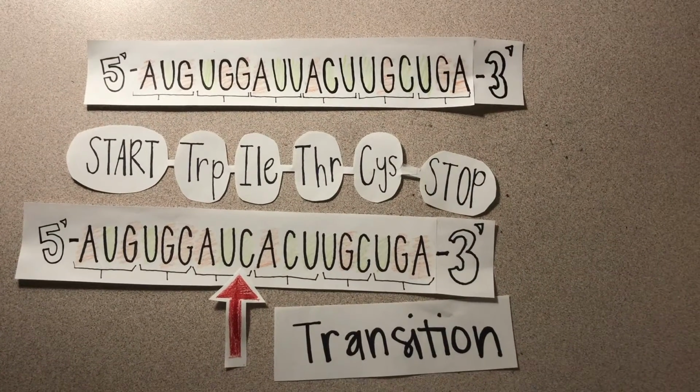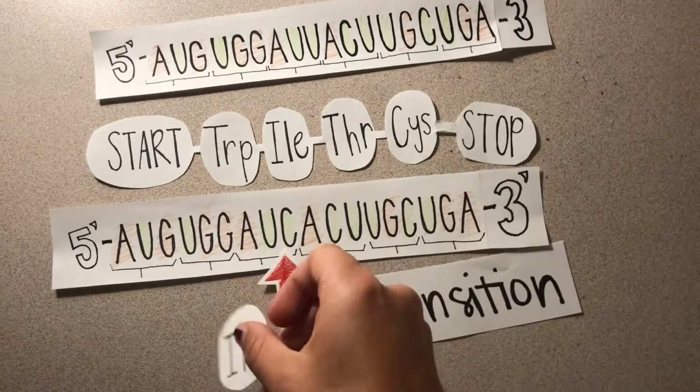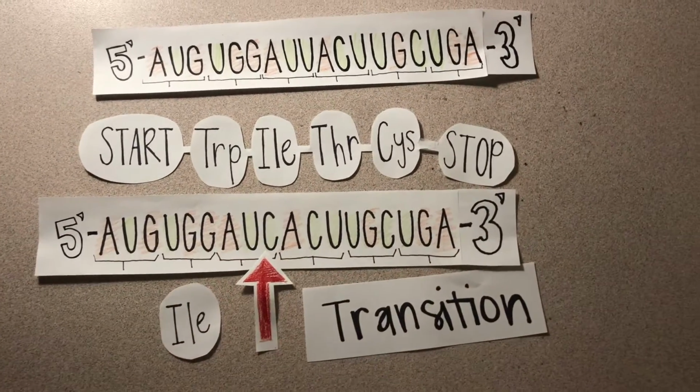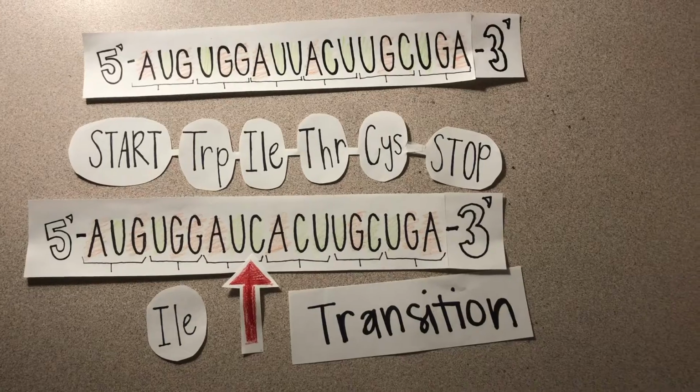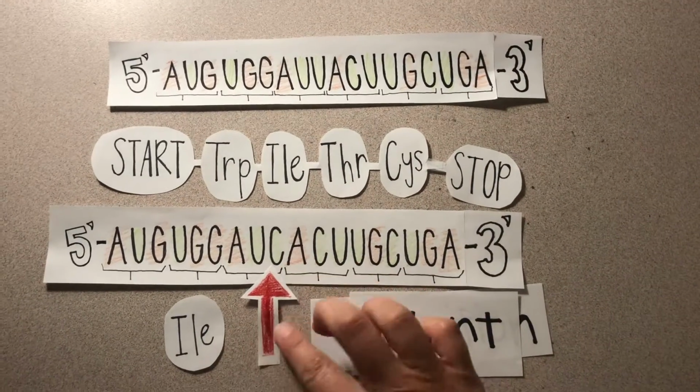And if AUC is in AUU, AUC codes for ILE, amino acid, which means it is silent. It is the exact same, so there would be no change in function with the protein.